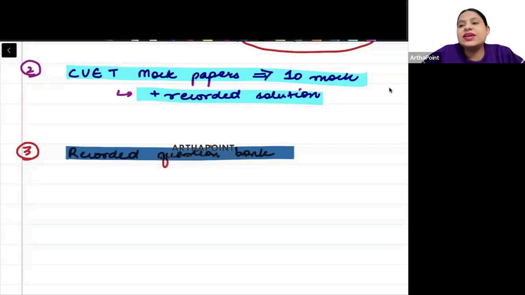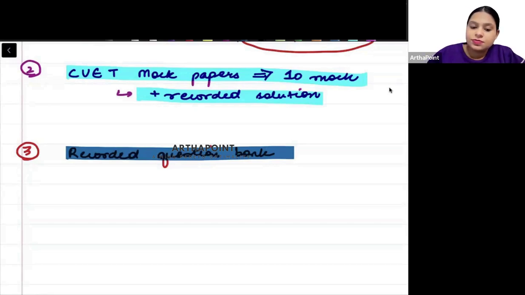And if you find that there is something from which you can go ahead and you can prepare a short note, so you have to also go ahead and you have to also prepare a short note based on that. You have to prepare a short note of it, right? That's the third thing that you will be going ahead and you will be focusing on.